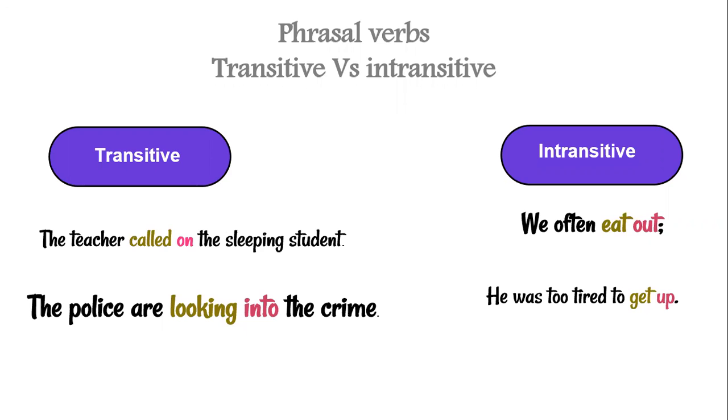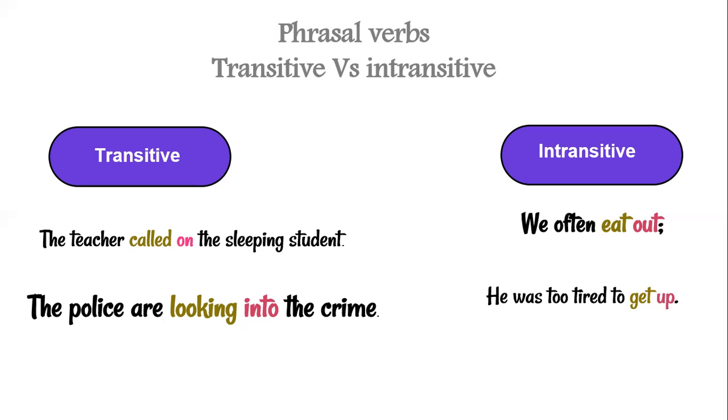And transitive means to cross, so the action of the verb, or the combination of verb and preposition, needs to cross into a person or a thing. But with an intransitive verb, no direct object is needed. Let's look at the example here. We have: the teacher called on the sleeping student. So the sleeping student is the direct object.